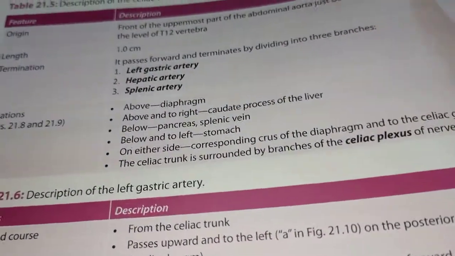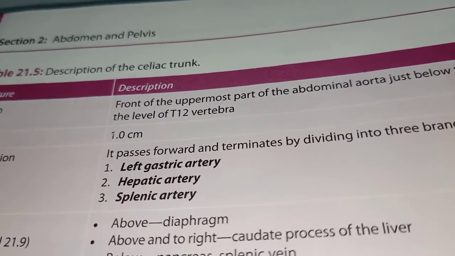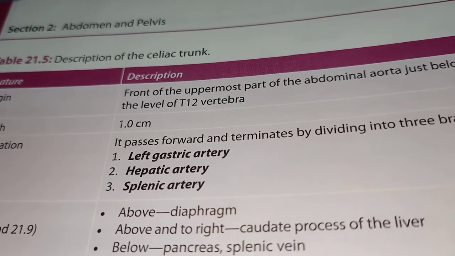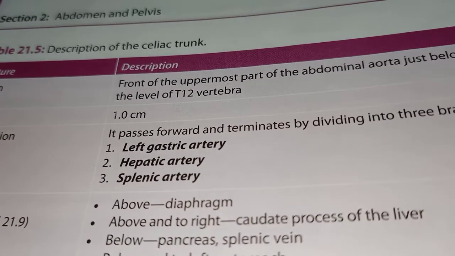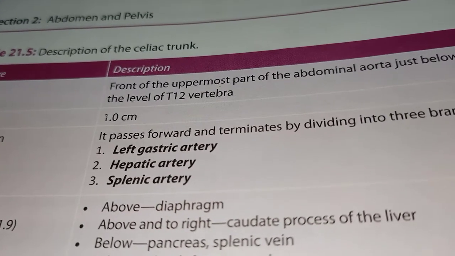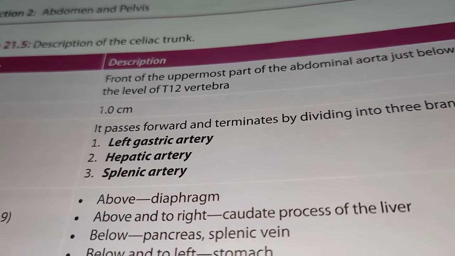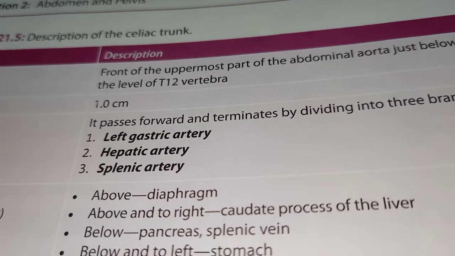So the celiac trunk, one of the branches of the abdominal aorta, arises from the ventral aspect of the abdominal aorta at the level of the upper border of the L1 vertebra.